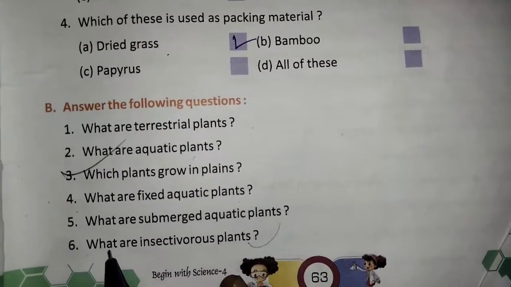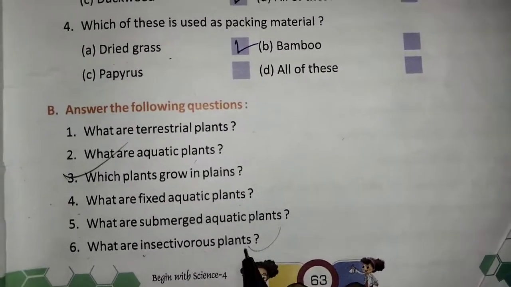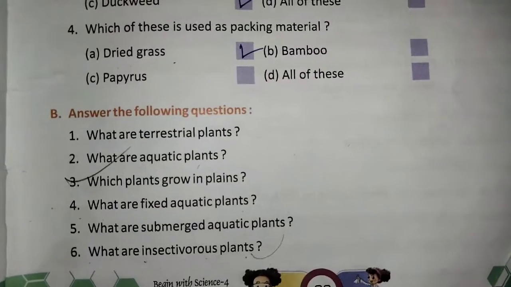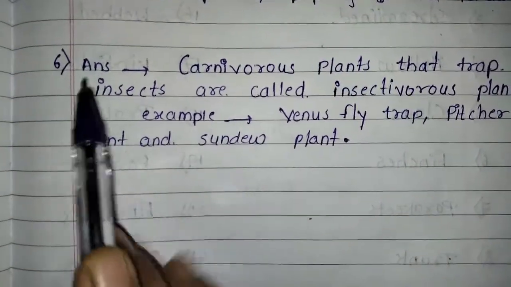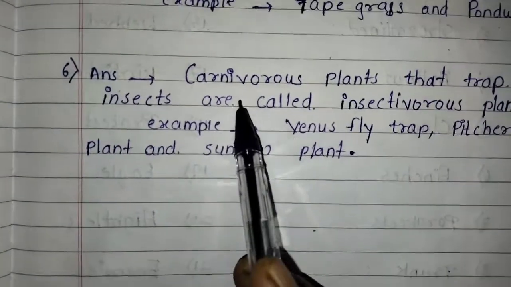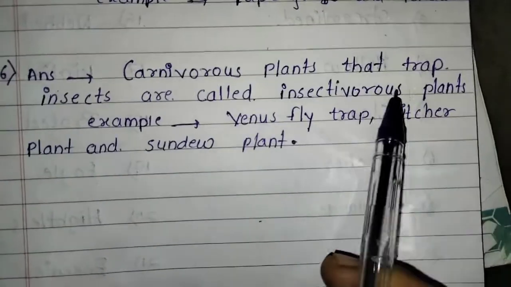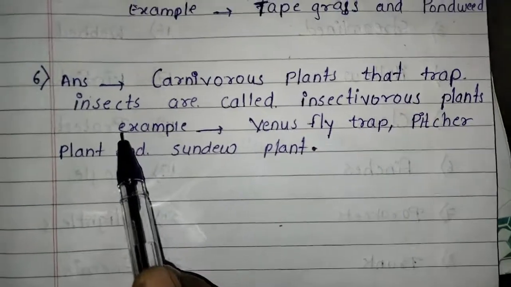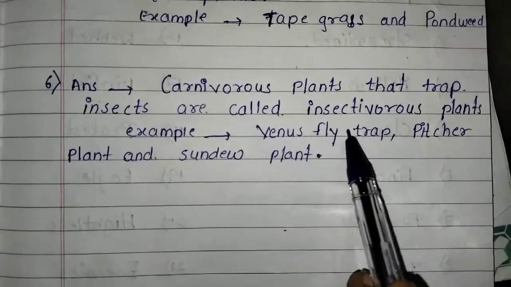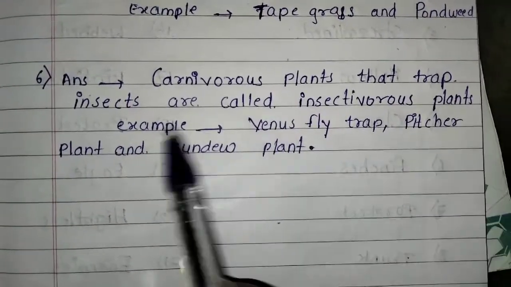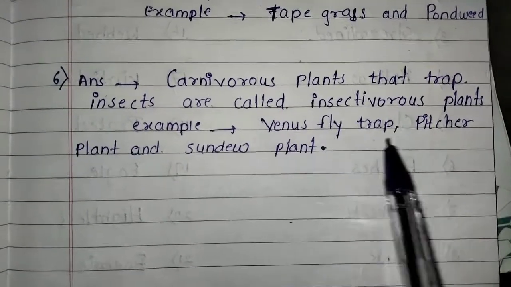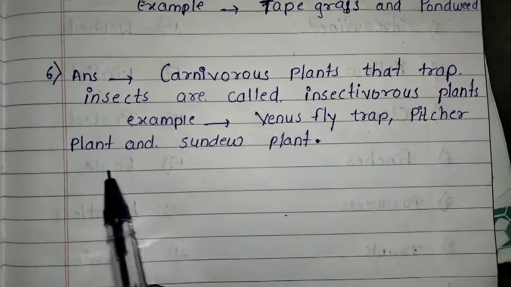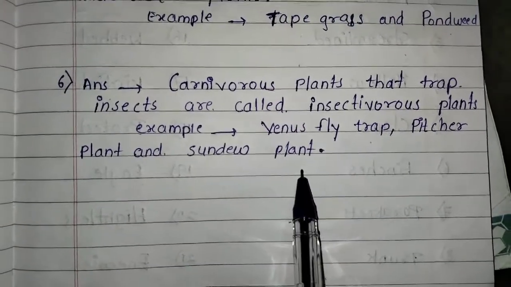Sixth one, what are insectivorous plants? Answer, carnivorous plants that trap insects are called insectivorous plants. Example, Venus flytrap, pitcher plant and sundew plants.